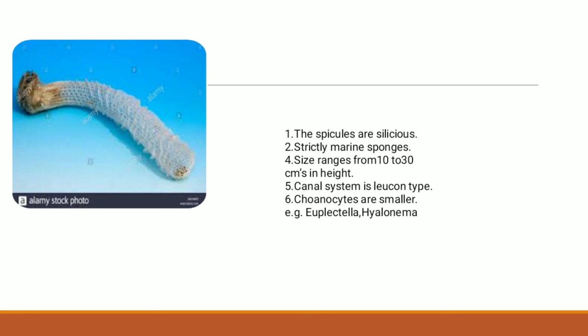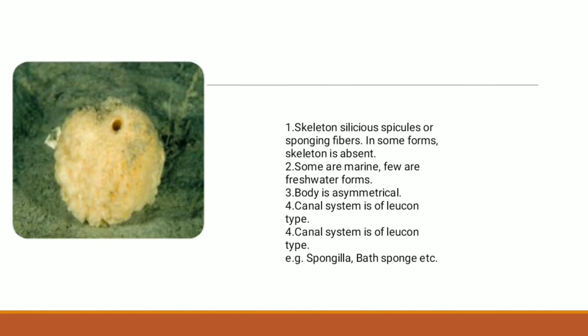Next class is class Demospongiae. The skeleton is made up of siliceous spicules or spongin fibers, or sometimes the skeleton is made up of both. In some forms, the skeleton is absent.